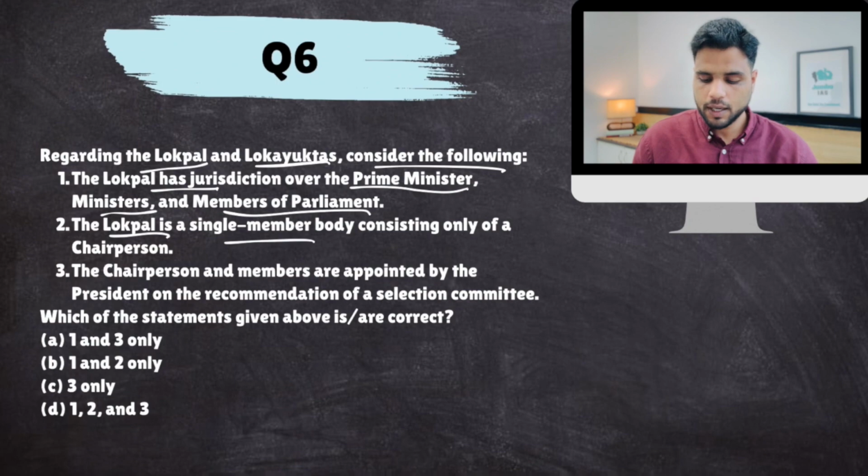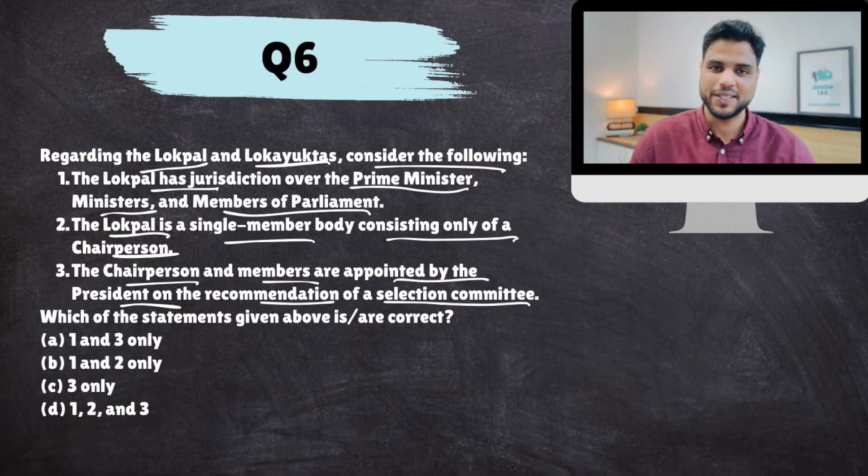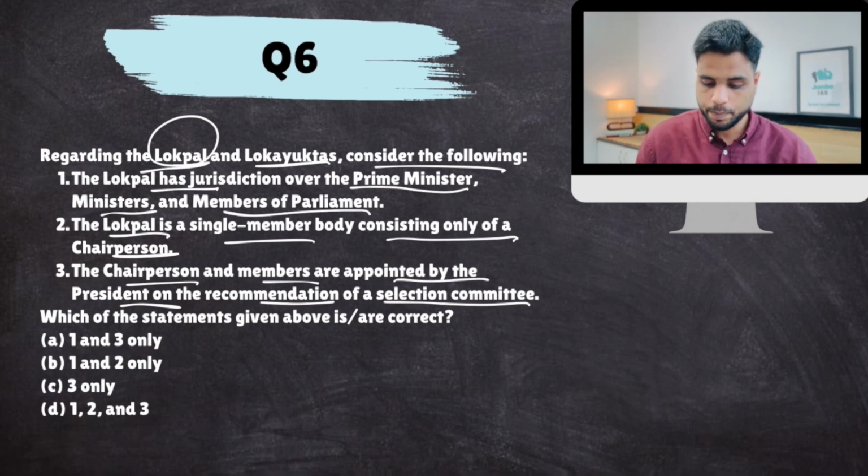Lokpal is a single member body consisting only of chairperson. Chairperson and members are appointed by the president on the recommendations of a selection committee. So either second statement is correct or third statement is correct. By the way, Lokpal is that statutory authority which can investigate corruption charges against people in the government, which includes PM, other ministers and members of parliament.